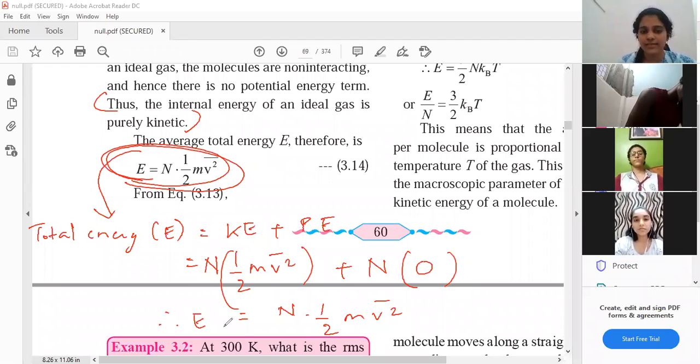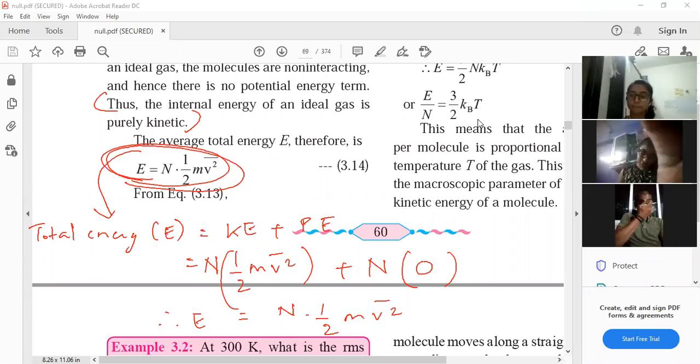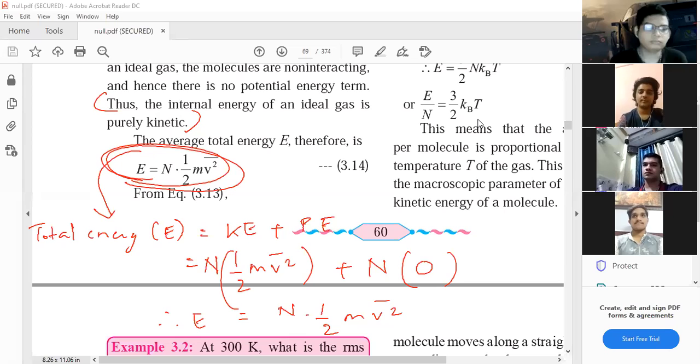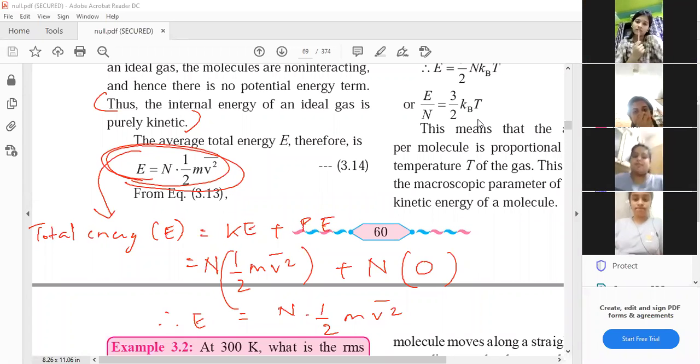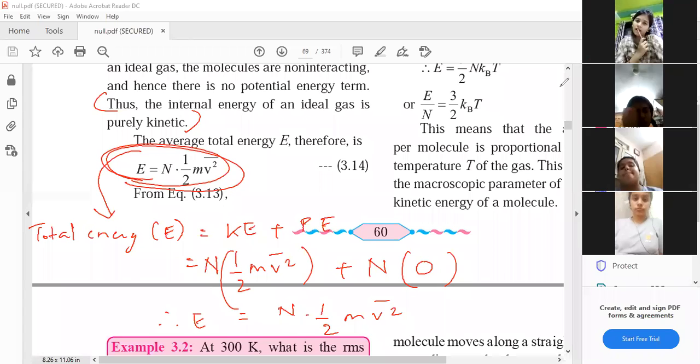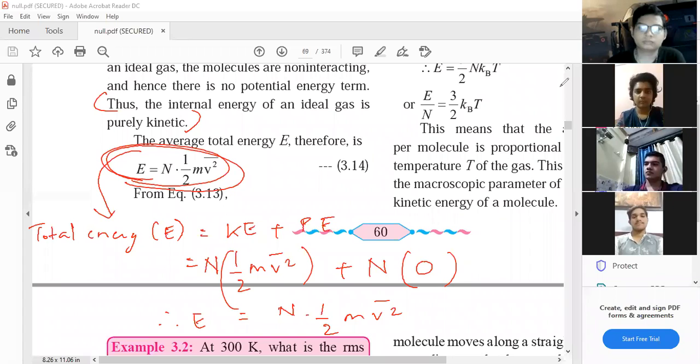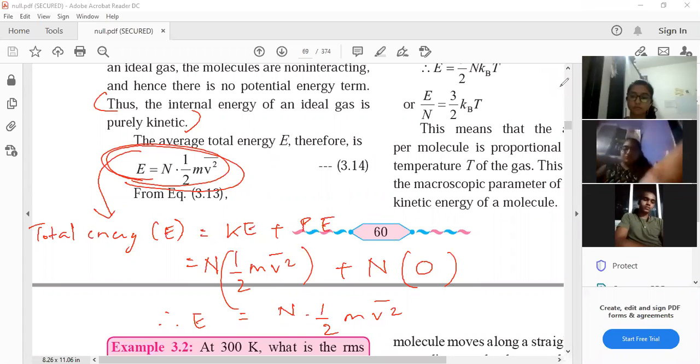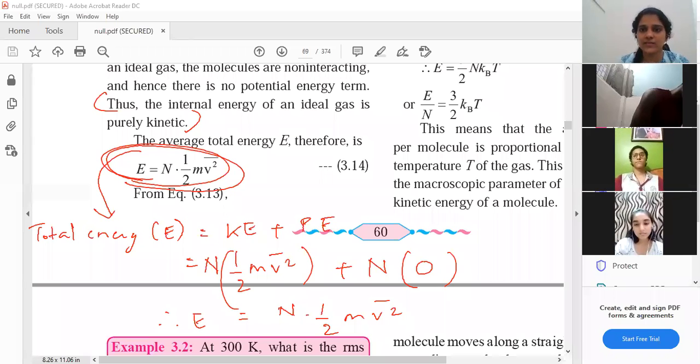All right, I hope you all are understanding this. I am seeing that some of you are not writing anything. I don't know whether you are taking screenshots or keeping everything in your mind, then well and good. But I would suggest it would be very helpful if you write it down somewhere, or at least take a screenshot so that later you can write it down. Okay, fine. Now let us move ahead.